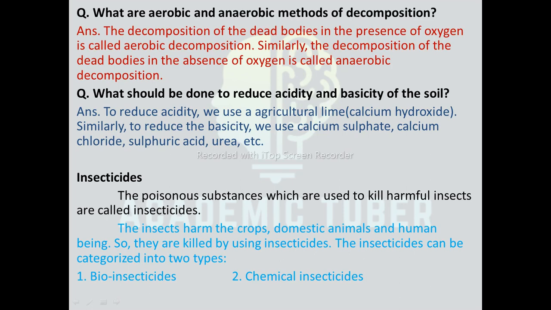Insecticides are sprayed over the affected plants in the form of fine powder or sprayed in the form of solution. The insects harm the crops, domestic animals and human beings, so they are killed by using insecticides. And the insecticides can be categorized into two types. They are bio-insecticides and chemical insecticides.